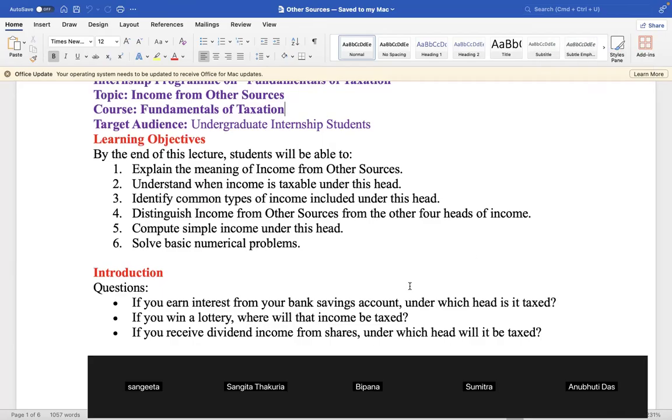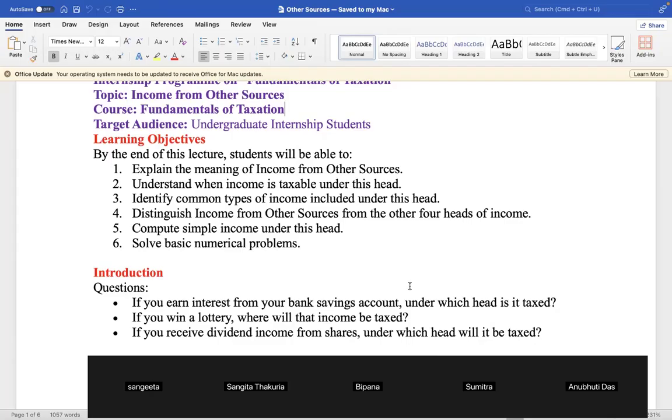Question: If you earn interest from your bank savings account, under which head is it taxed? This type of income: you have got some deposit in the bank and the bank has given you interest. That interest is your income. But can you say it is your salary? No, because there is no employer-employee relation. Is it house property? No, not connected. Is it business? Not connected. Is it profession? No. Is it capital gains? No, because there's no capital asset, no transfer, nothing. So put this under other sources.